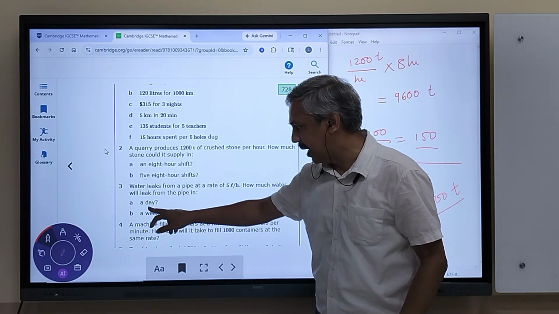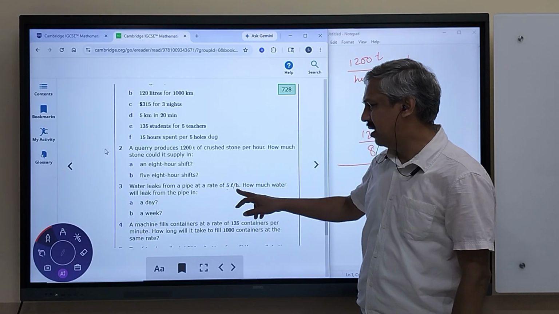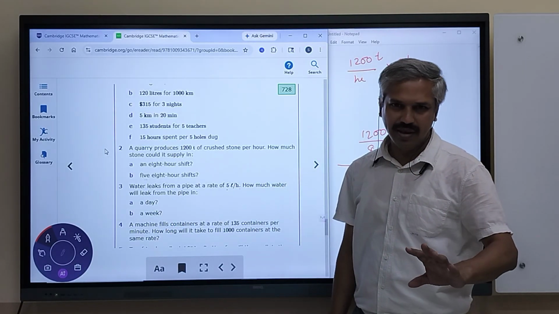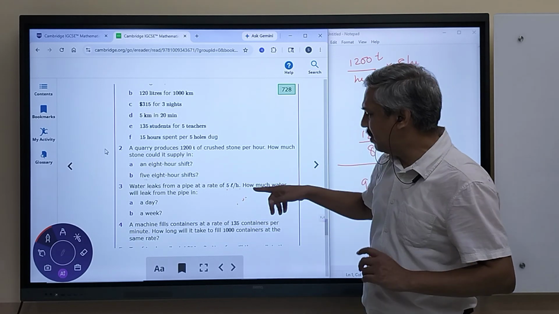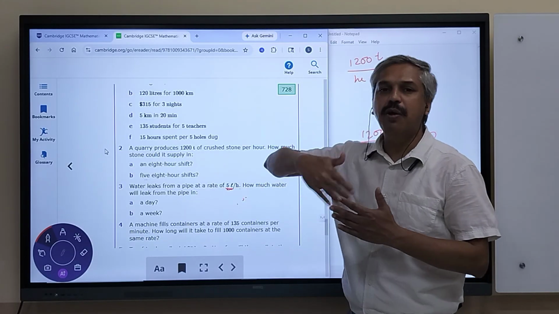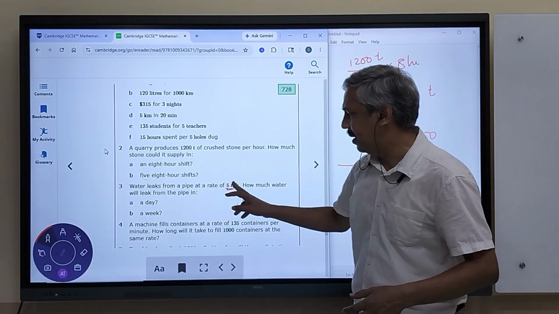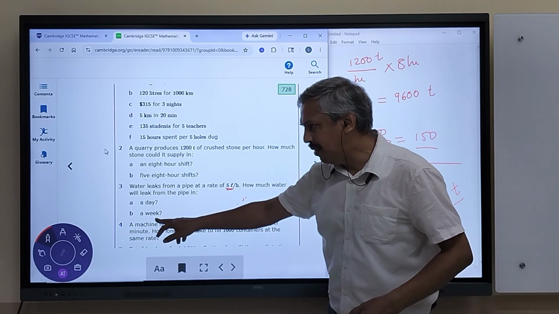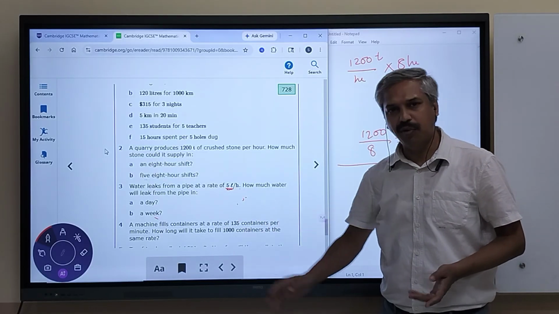from the pipe in a day? In very simple terms, 5 liters per hour. In a day there are 24 hours. Multiply, you get 120 liters. It's common sense. In 1 hour you have 5 liters. In 24 hours you must have much more. So you multiply. And you get the answer 120 liters per 1 day. In 1 week, 7 days, multiply into 7. 120 into 7 is 840.